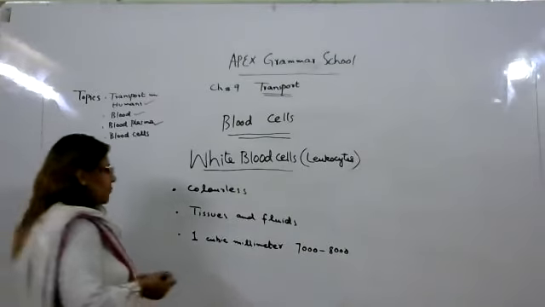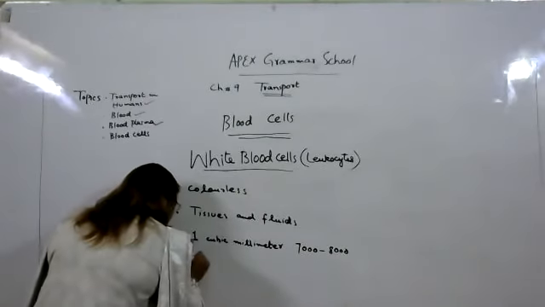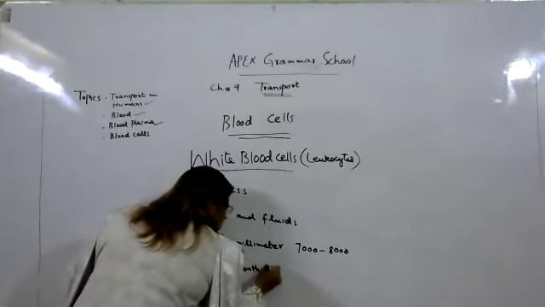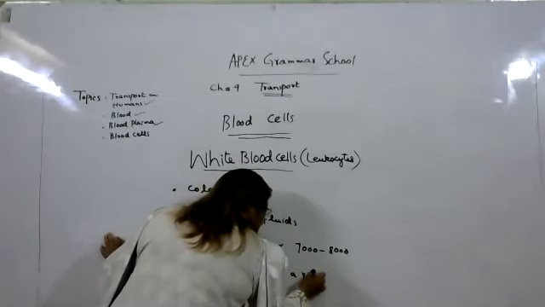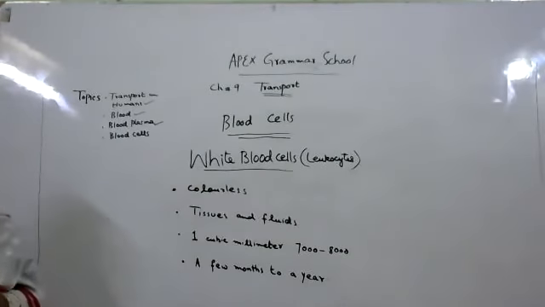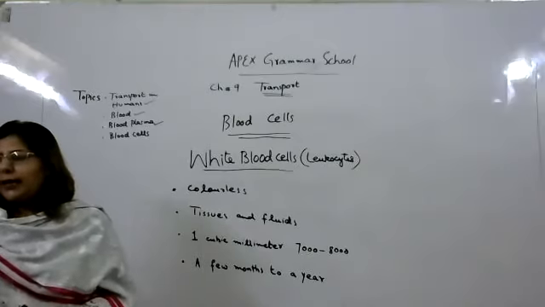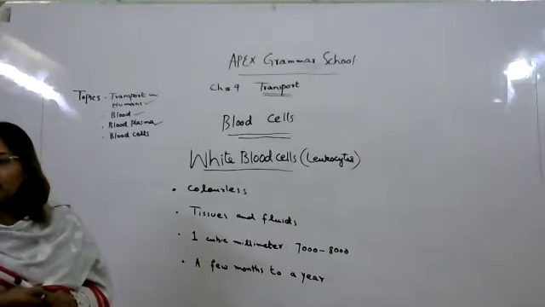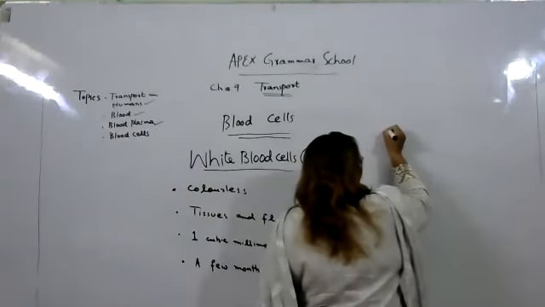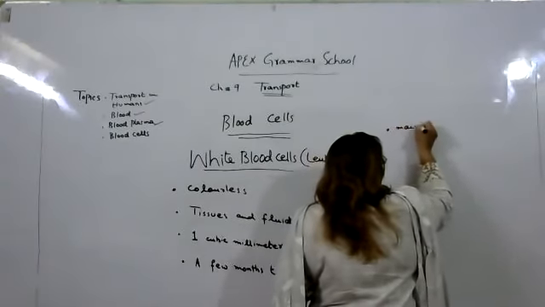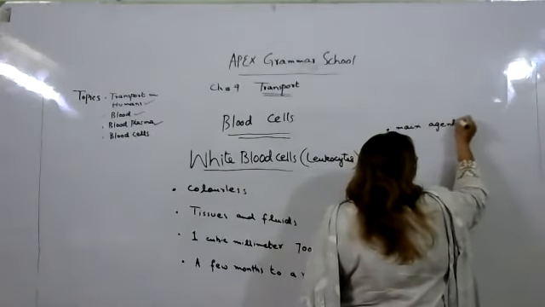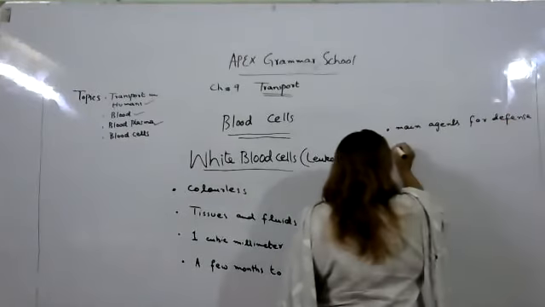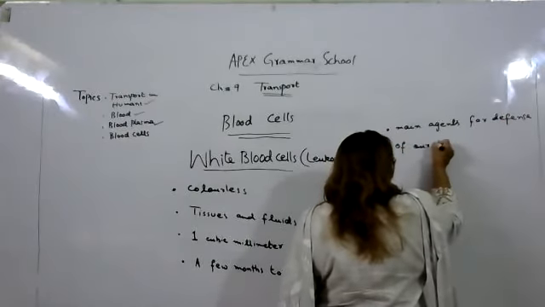Okay, what is their lifespan? Their lifespan is from a few months to a year. They can live in the body for a few months up to a year. And the next important point is their function. What is their function? They are the main agents for defense of our body.